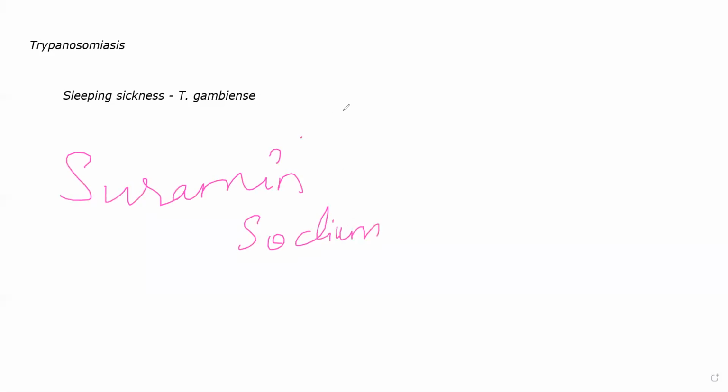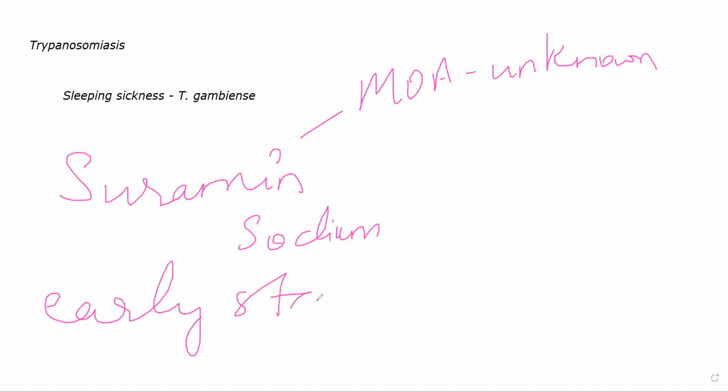Now the main drugs that are used, especially one drug that is used in trypanosomiasis is suramin, suramin sodium. The mechanism of action of this drug is unknown. Don't know how this drug works. Okay. This is especially used in the early stage of trypanosomiasis. Because what happens is this drug cannot cross the BBB.